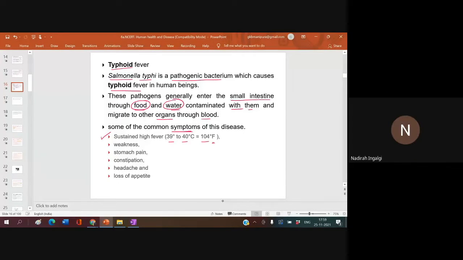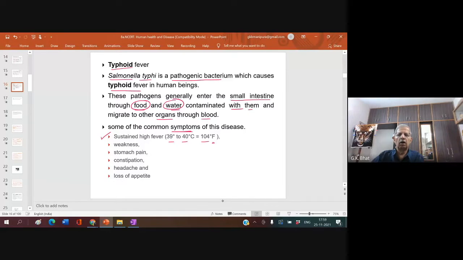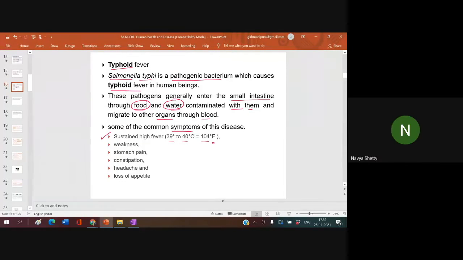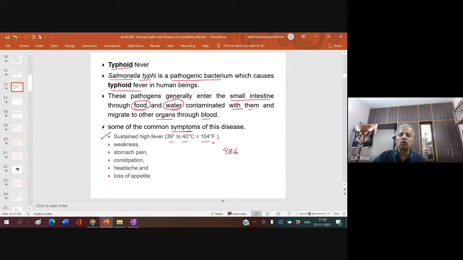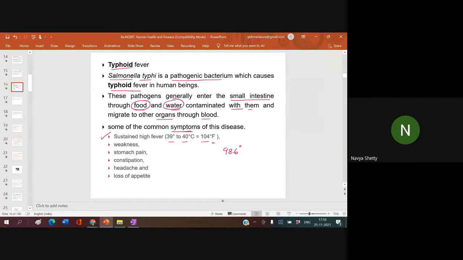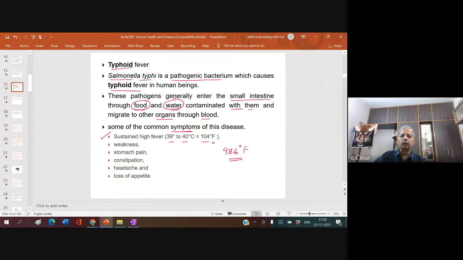Prithvi? Namrata? Rakesh? Kanisa? 98.6. Who said it? Navya. At last you could see on the internet and tell me. Sir, I was confused between 98.8 and 98.6, so I said around. 98.6 degrees Fahrenheit. Remember, this is your normal body temperature.